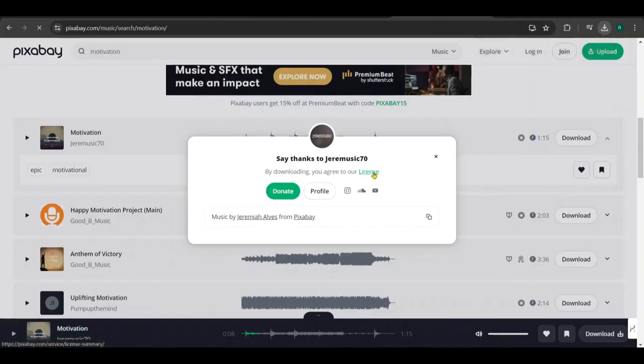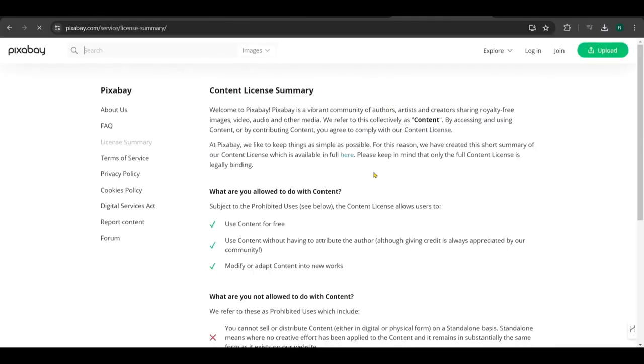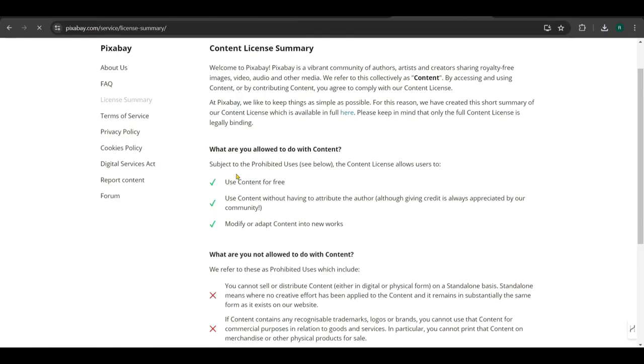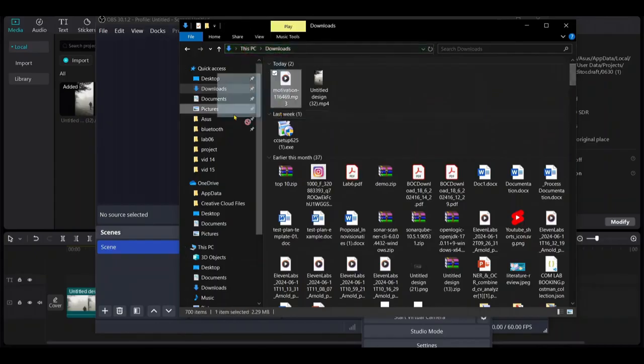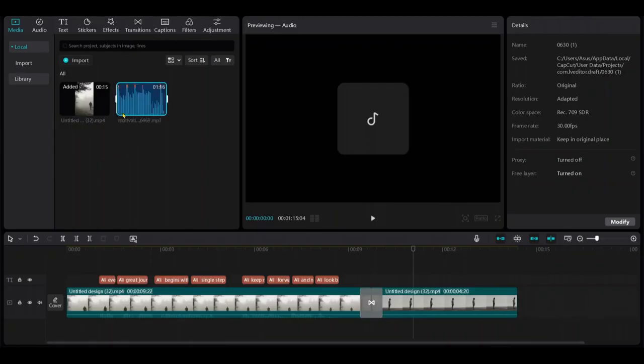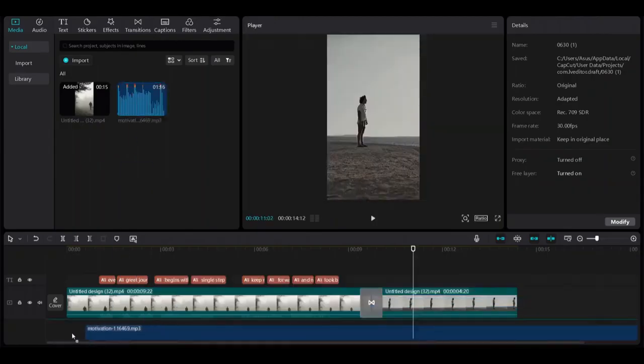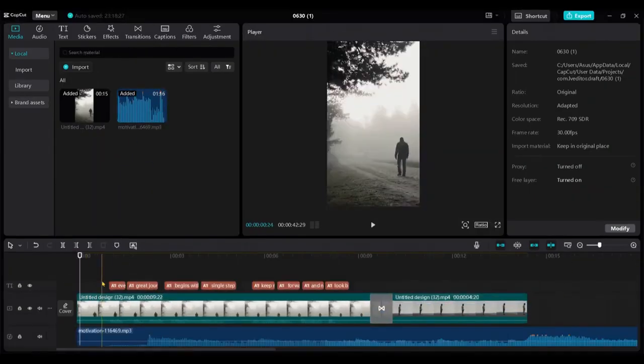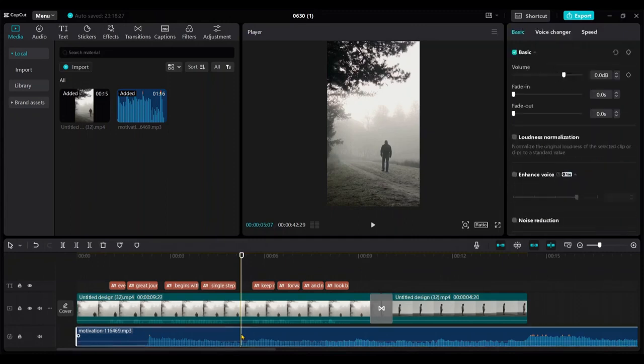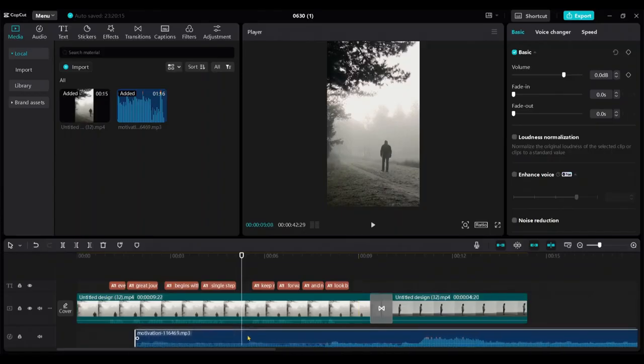To see the license, click here, and you can view the license agreement. Okay, now add it to CapCut and drag it onto the timeline. I want this peak part to fit into the transition. Let's cut the track from here. Keep the cursor where you want to cut and select the track. Then from here, click on left split and it will cut the left part of the track. Drag it so the peak part fits into the transition.